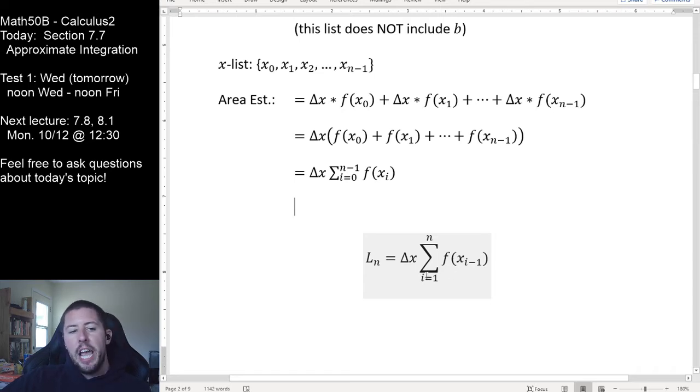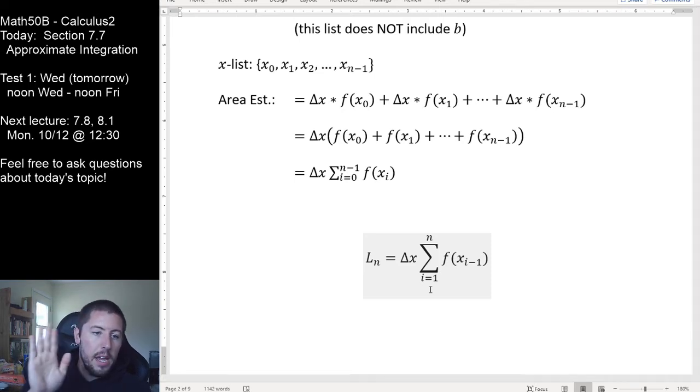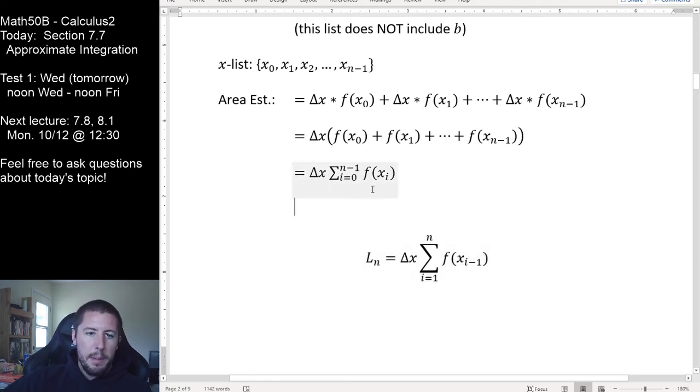So I did do a little bit of a change of my bounds of summation here. The reason why we want to do this typically is because I really want the structure of this sum to perfectly match the structure of our upcoming right-hand sum so that we can compare them more directly. Our right-hand sum more naturally looks like this. So it's just a typical thing to do to adjust some bounds of summation here. So take a moment, if you're not handy with your sums yet, to convince yourself that these two are going to give us the exact same list of x sub i values right here.